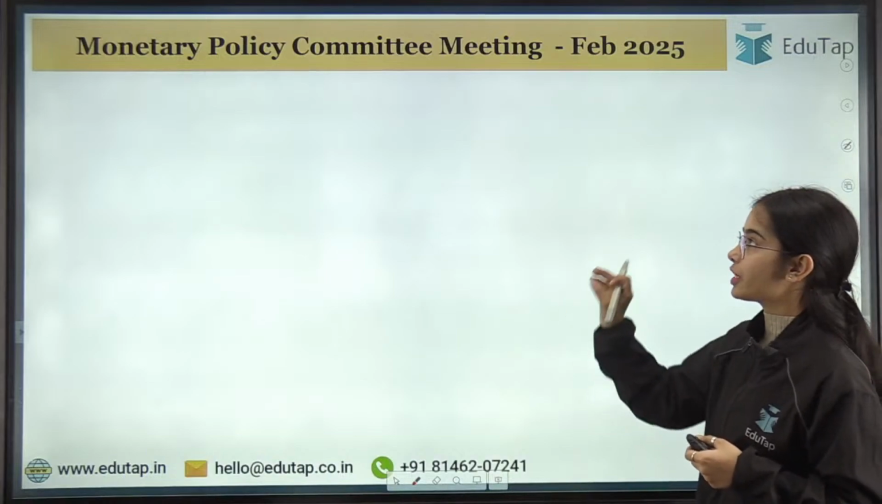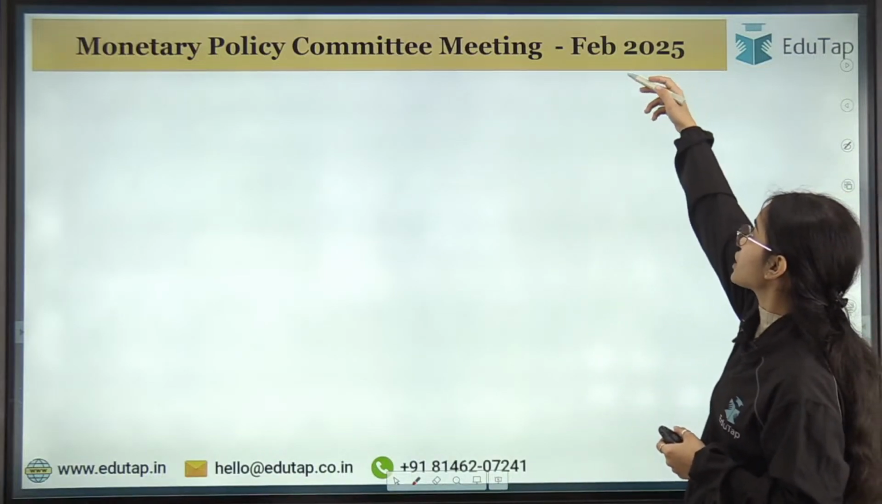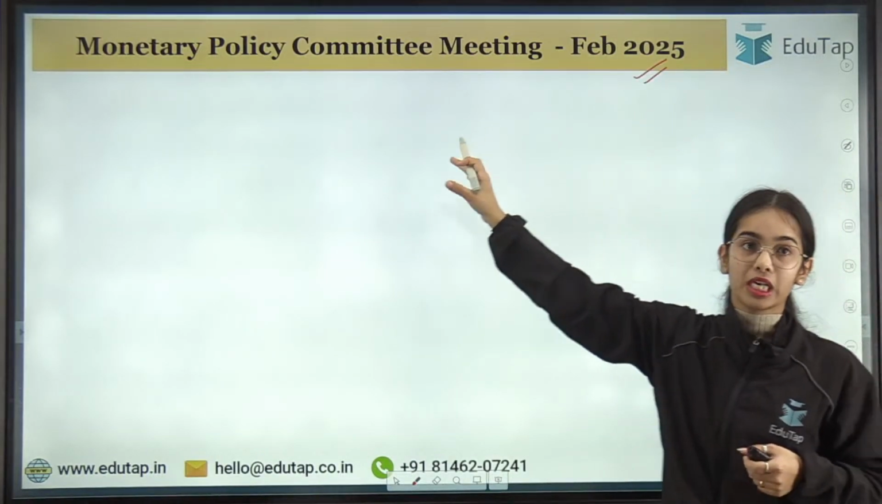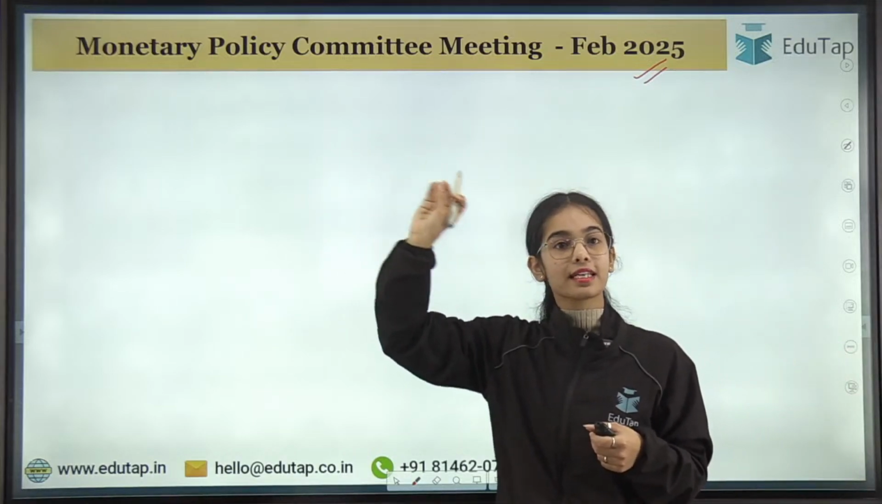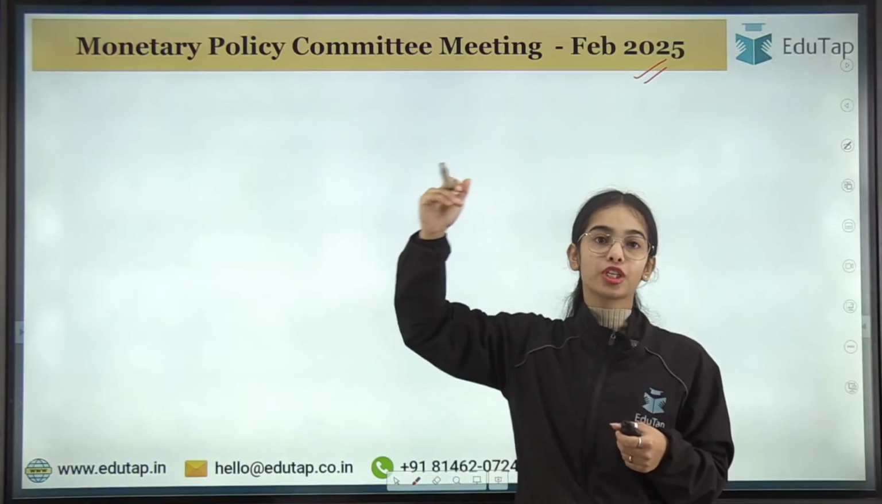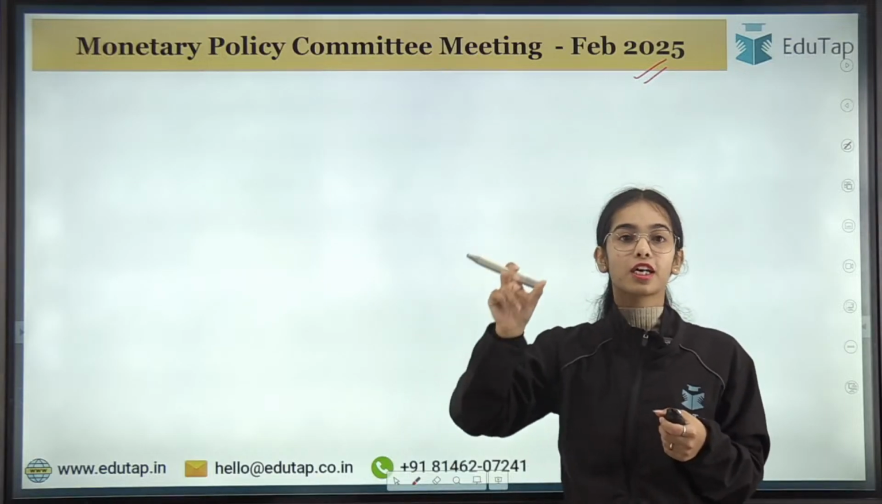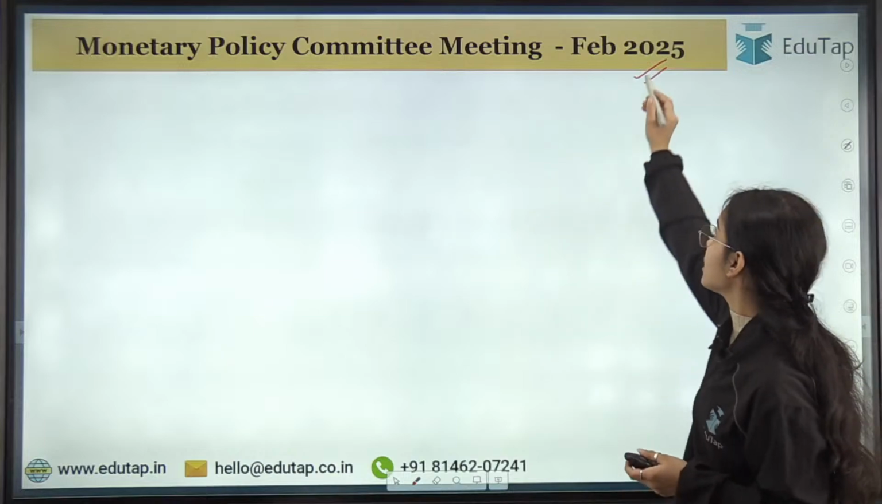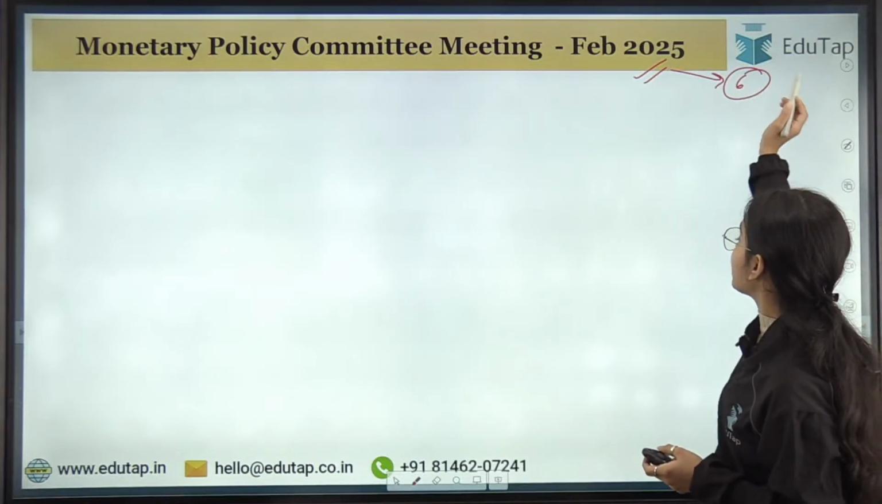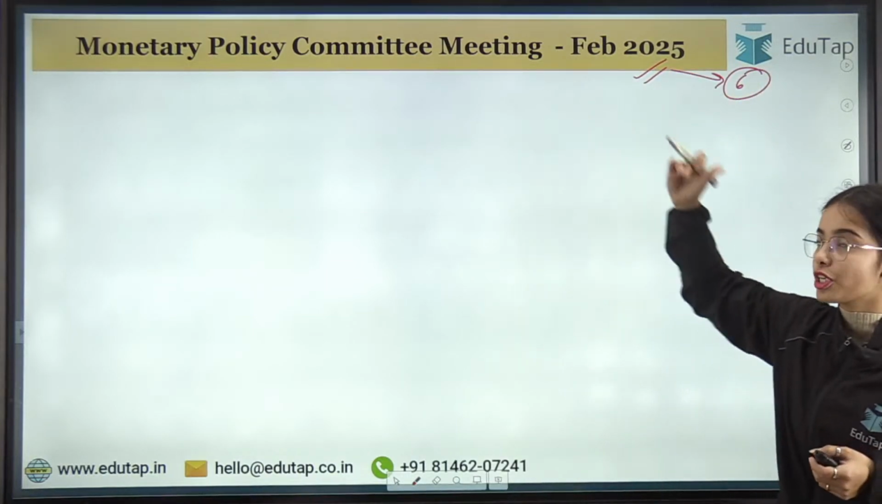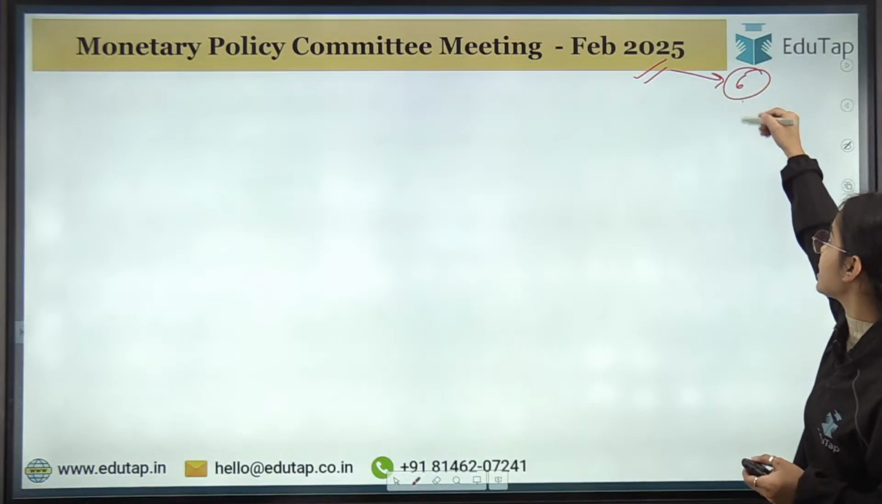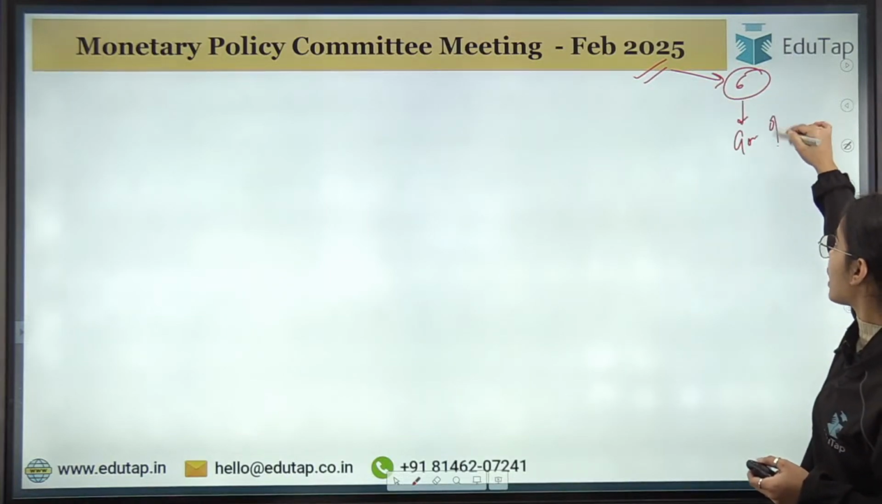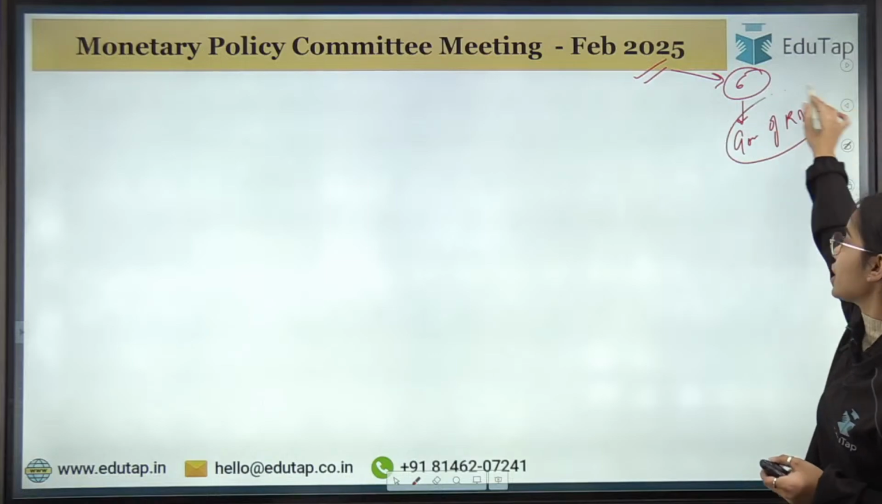So we are starting with the Monetary Policy Committee meeting that was held in February 2025. Now, the Monetary Policy Committee has 6 members, and the chairman of the Monetary Policy Committee is the Governor of the Reserve Bank of India. I hope you all know that there are 6 members in the Monetary Policy Committee, and the head or the chairman of the Monetary Policy Committee is the Governor of RBI. That is currently Sanjay Malhotra.